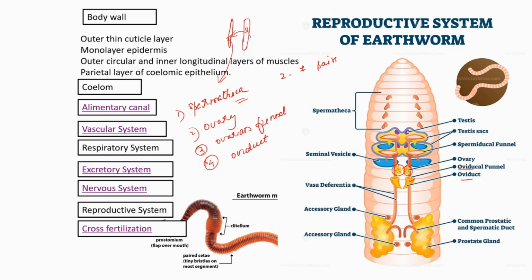Okay, I think it's very clear. Then I will explain the method of cross fertilization. Cross fertilization means how it receives sperm from another earthworm, because it is not taking its own sperm. Instead, how does it take it? What is the method? It takes the sperm from another. Let me explain that.